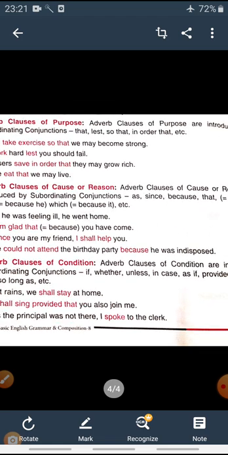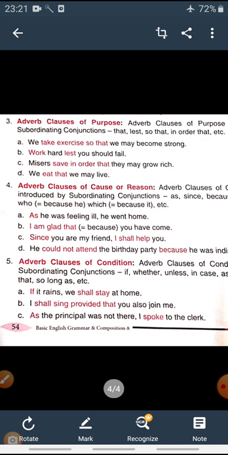Okay, so I hope all these five types of adverb clauses are clear to you. We discussed adverb clause of time, adverb clause of place, adverb clause of purpose, adverb clause of reason, adverb clause of condition. Now time indicates when the action has been done. Place tells you where the action has been done.